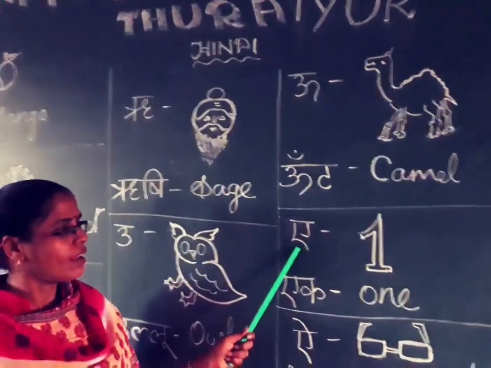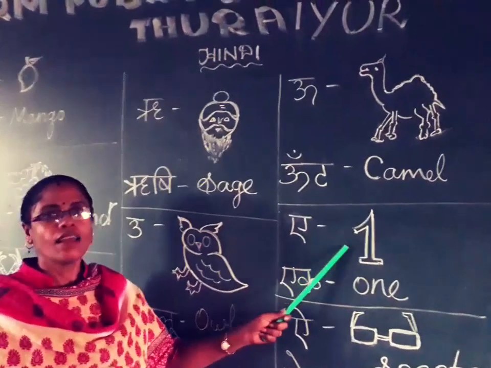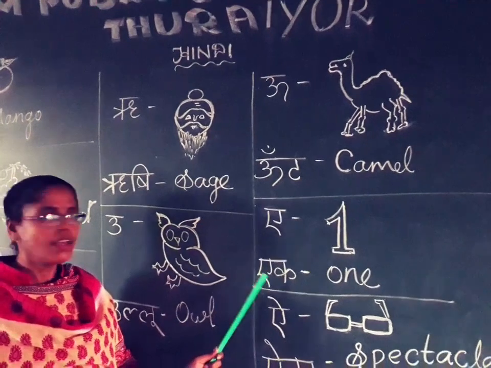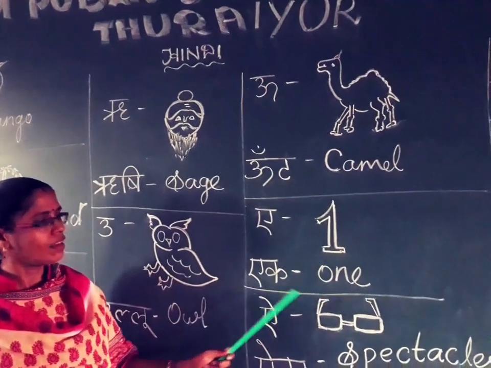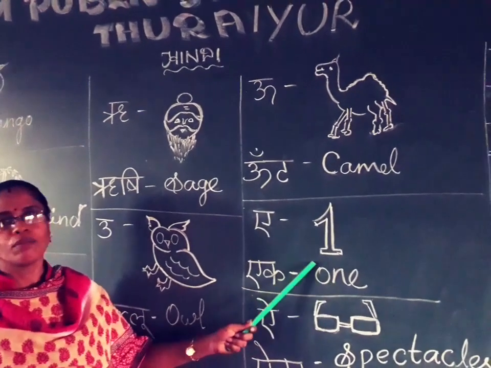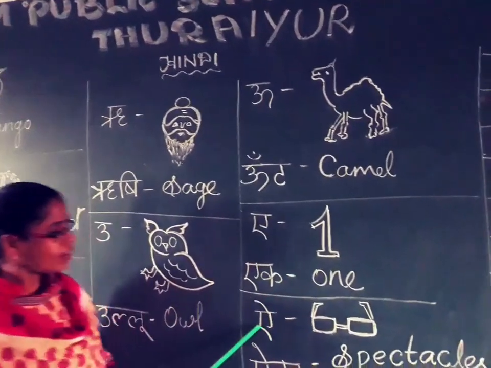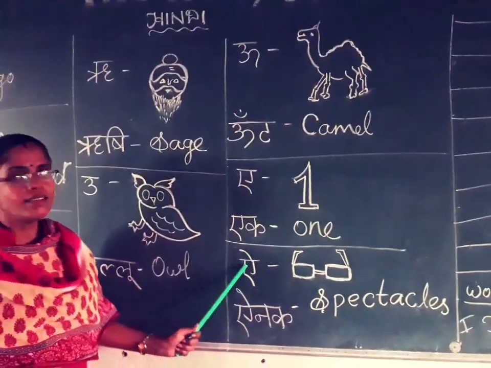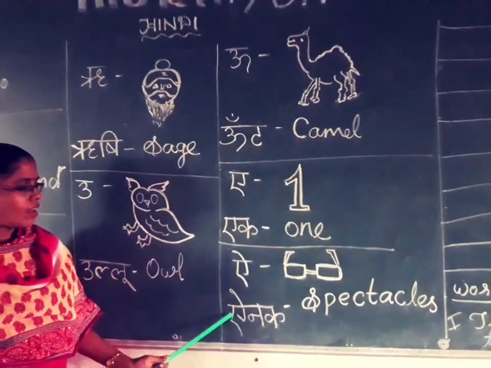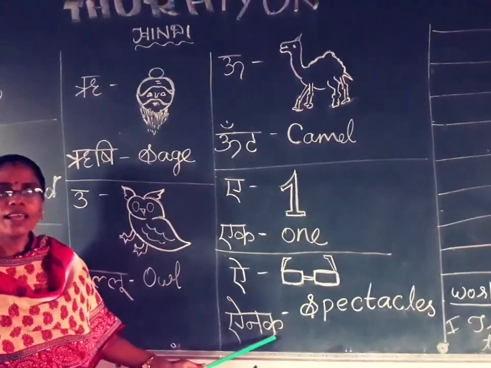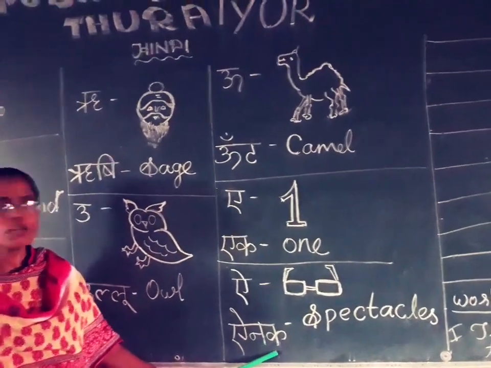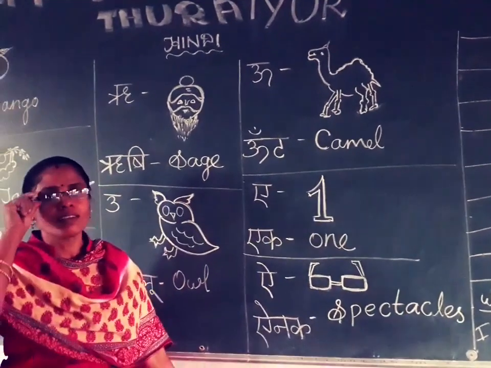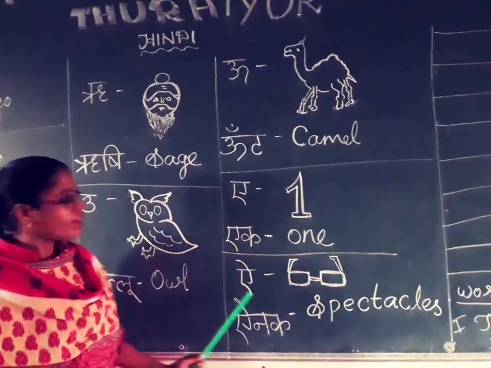Next one A. A say egg. Egg. One. This is a number name. Okay. Next one I. I say Ainan. Ainan means spectacles. I must wear these spectacles. This is Ainan. Okay. Next one.